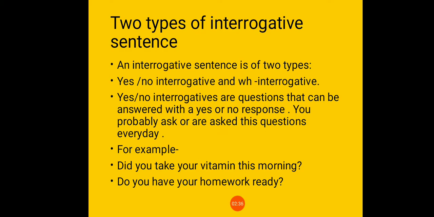Do you have your homework ready? Or another example, are you ready to go? In these types of questions you can give your answer in yes or no. So these types of questions are called yes/no interrogatives.